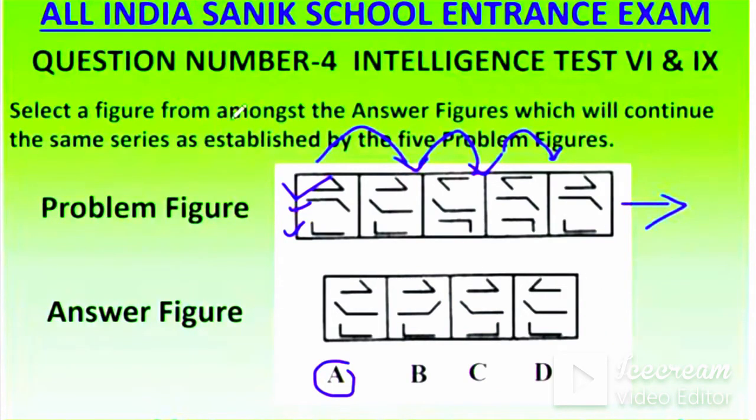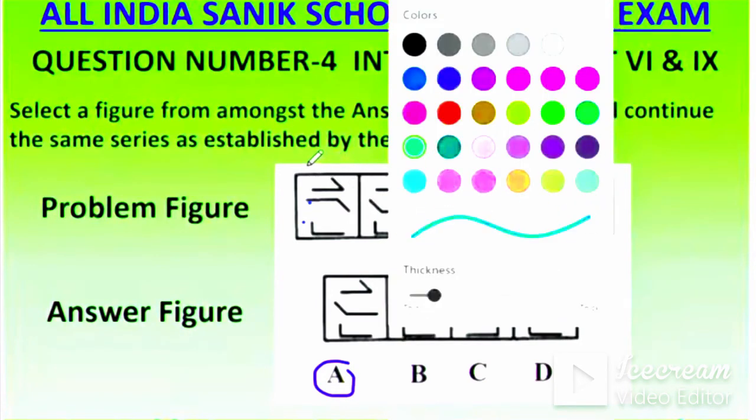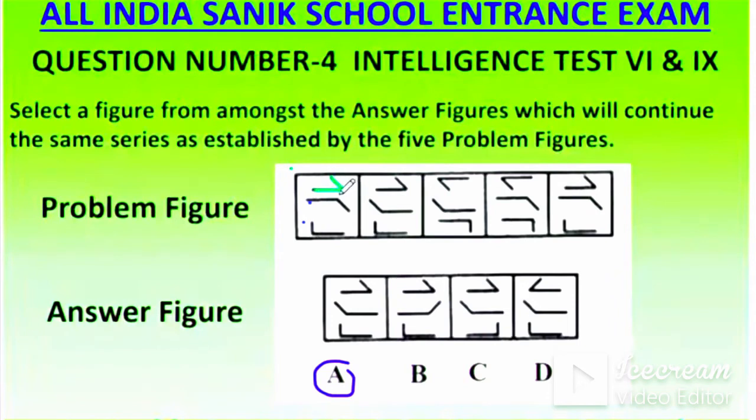How they are changing, just check. If you see the first one, this one, so you can check these 2 are same. After that it is a mirror image, left to right, right to left, and also the water image, upside down. Same for 2 times, and again the first one is coming here, then it will repeat for 2 times. So here it will come same, the next figure will come same to this one.